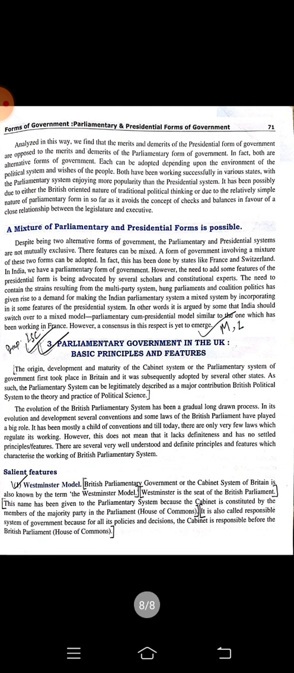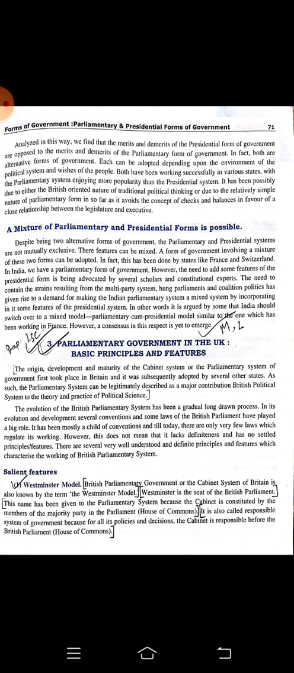Now, before I end this video, there is a part: is a mixture of parliamentary and presidential forms possible? We can say, despite the presidential and parliamentary forms having totally different kinds of features, a form of government involving a mixture of the two forms can be adopted. In fact, it has been done by states like France and Switzerland.